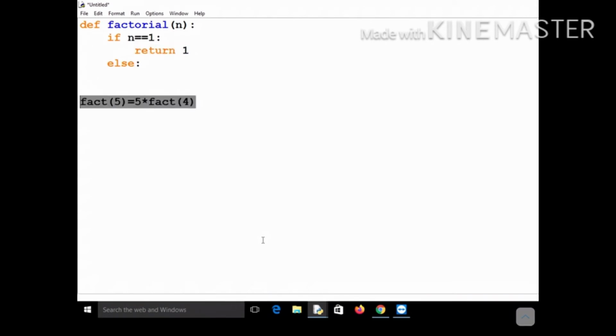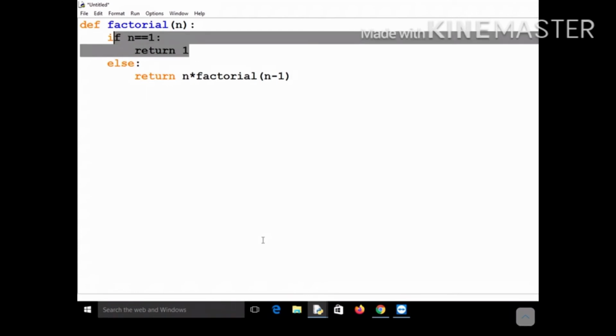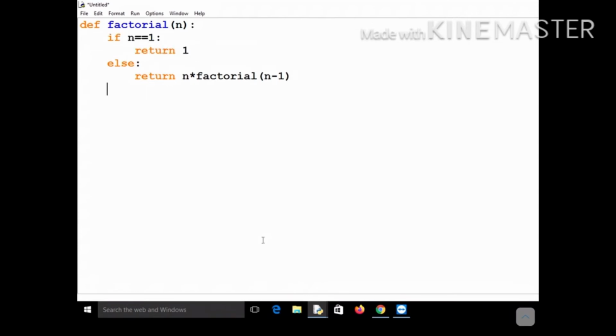So let's mention this here. What will be the else part? You are expecting a value from the next function call, so what will you write? Return n into, and then you will call the same function, factorial. That's why it is recursive. You are calling the same function but with a lesser value. This time you will call with n minus 1. So this is your recursive case, and this value n equal to 1 is your base case, and your job is done. So what should you print? You should call this factorial function. Now since it is returning some value, you should use a print statement before it, so that whatever value is being returned gets printed.